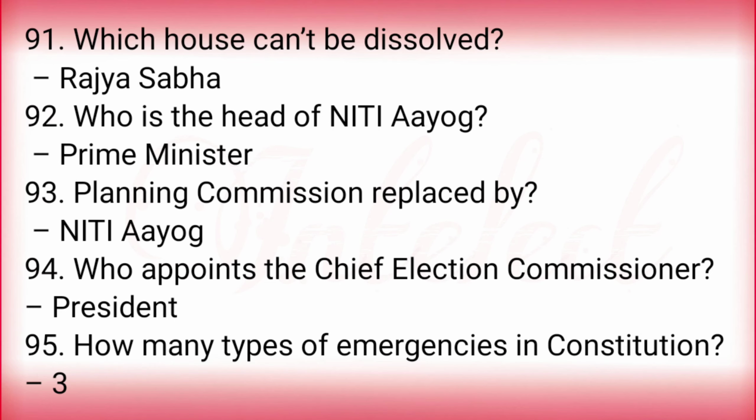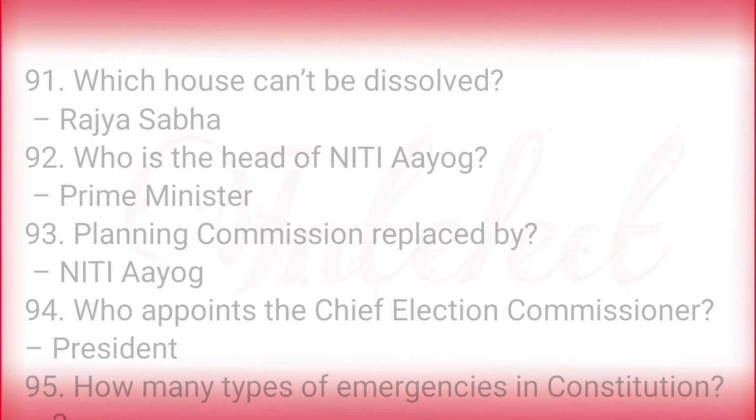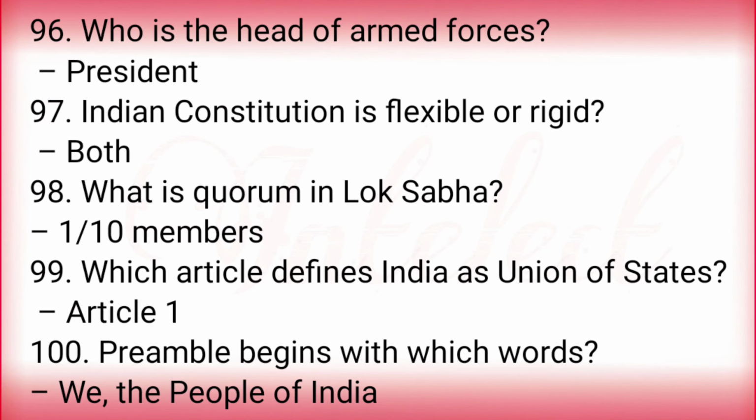Who appoints the Chief Election Commissioner? President. How many types of emergencies in the Constitution? 3. Who is the head of the armed forces? President. Is the Indian Constitution flexible or rigid? Both. What is quorum in Lok Sabha? 1/10 of members. Which article defines India as a Union of States? Article 1. Preamble begins with which words? We, the people of India.